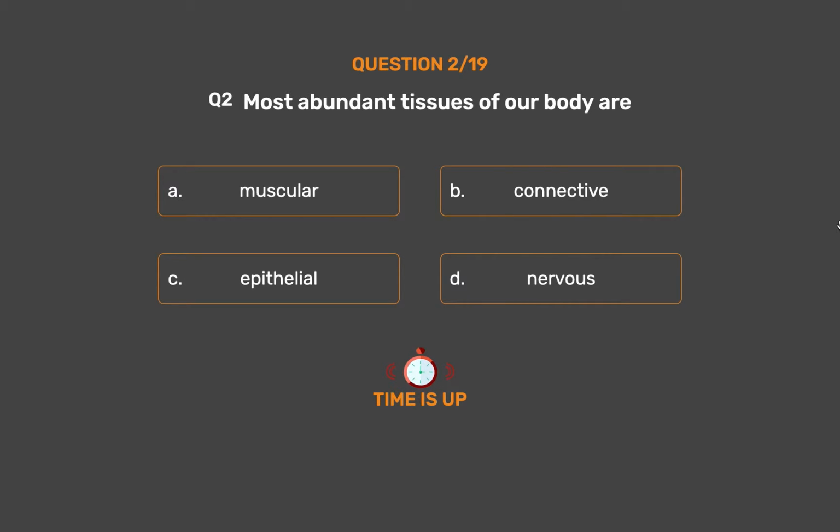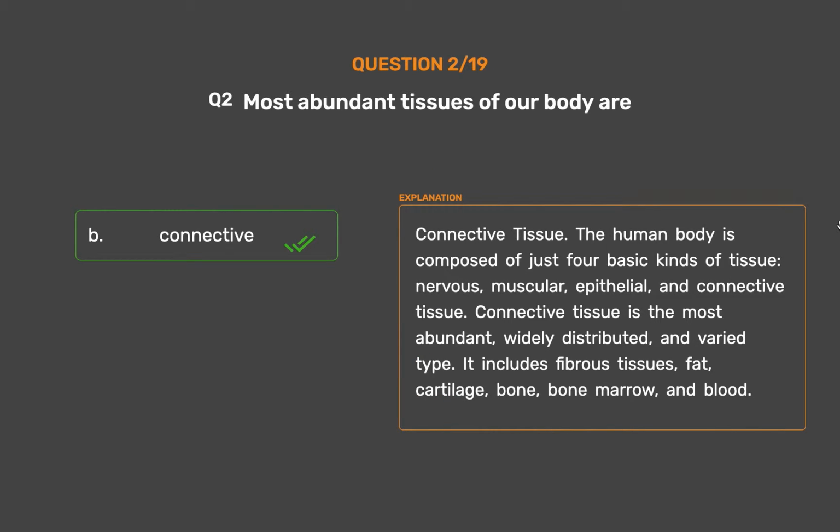The correct answer is Option B. Connective. Connective tissue. The human body is composed of just 4 basic kinds of tissue: nervous, muscular, epithelial, and connective tissue. Connective tissue is the most abundant, widely distributed, and varied type. It includes fibrous tissues, fat, cartilage, bone, bone marrow, and blood.